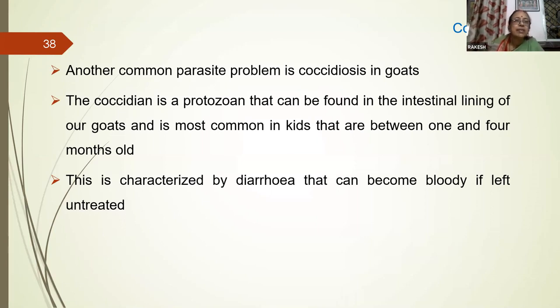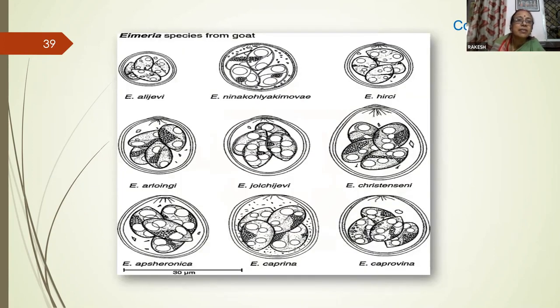Coccidia is a protozoan that can be found in the intestinal lining of goats and is most common in kids between 1 and 4 months of age. It is characterized by diarrhea that can be bloody, or blood mixed if left untreated. These are some of the pictures of coccidia, the hematological type.